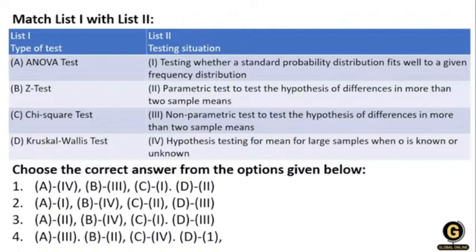Option number 2 is talking about parametric, just leave it. Then option number 3 is talking about non-parametric. So a non-parametric test to test the hypothesis of difference of more than 2 sample means. So the ANOVA test is a non-parametric test, and it also takes the hypothesis of difference of more than 2 sample means.